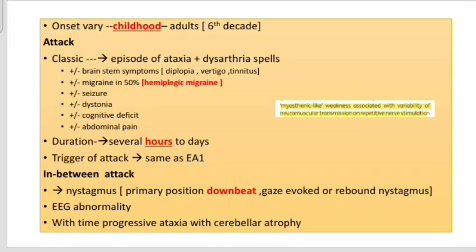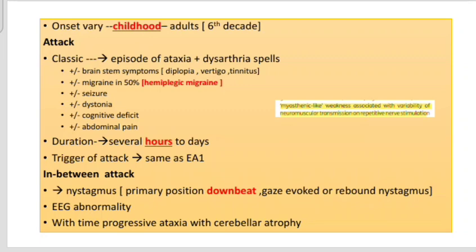In summary, the onset is in childhood, or it can be in adulthood, even in the sixth decade. I put in red the more frequent one, so childhood onset is more frequent than adulthood. During the attack, they develop episodes of ataxia with dysarthria spells, and associated with that some get brainstem symptoms like diplopia, vertigo, tinnitus, and some get migraine. Migraine is noticed in around 50% of people, including hemiplegic migraine. Seizures, dystonia, cognitive deficit, and abdominal pain are also recognized manifestations.